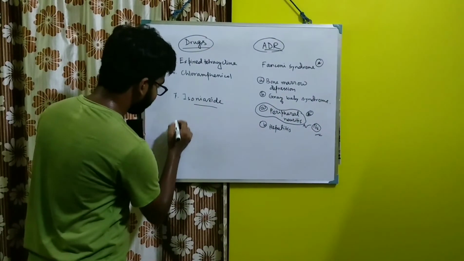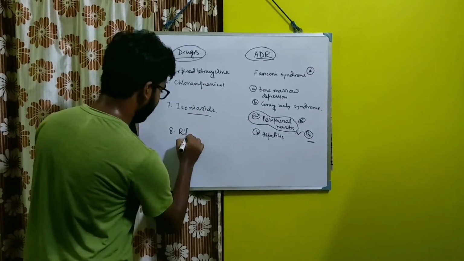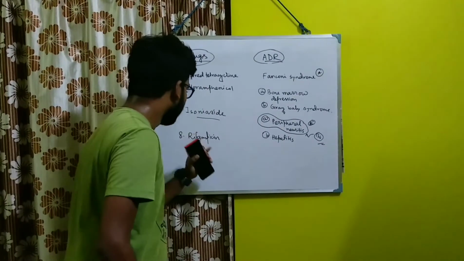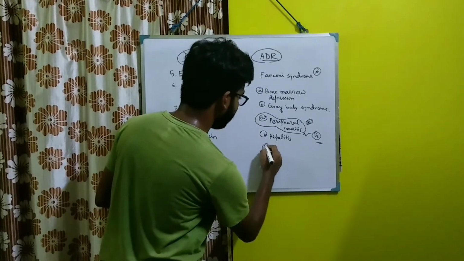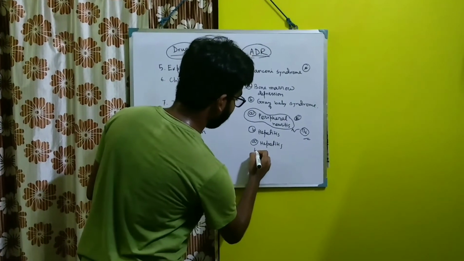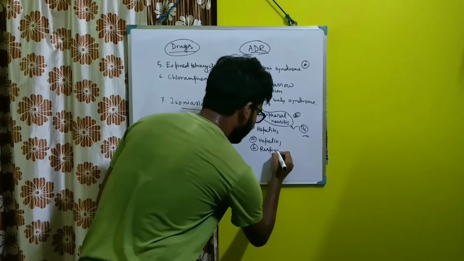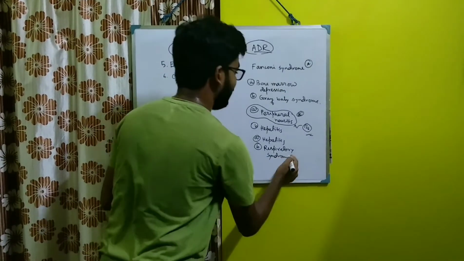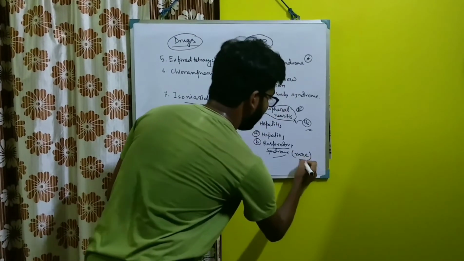Then coming to the next drug, rifampicin. Okay, so most important adverse drug reaction regarding rifampicin is one is hepatitis and another is your respiratory syndrome. And this respiratory syndrome is rare but severe.